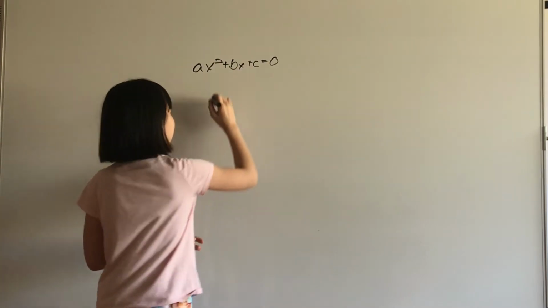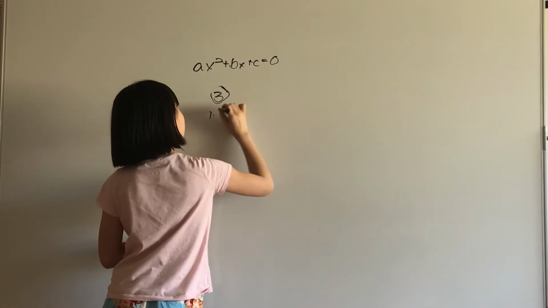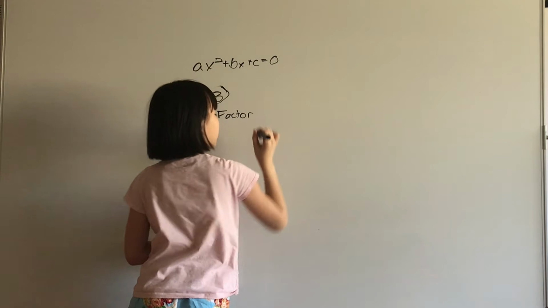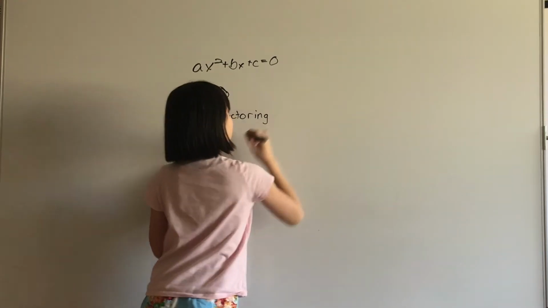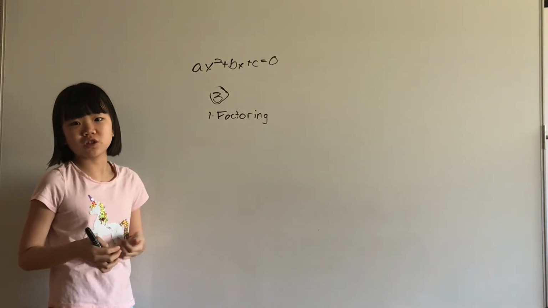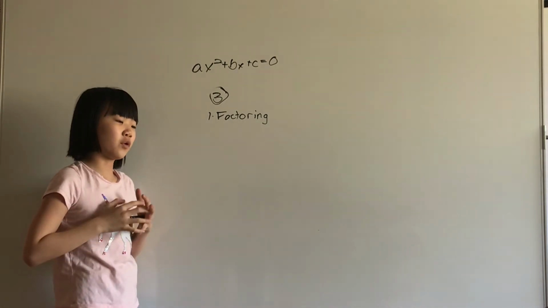And there are three major ways of solving a quadratic equation. Number one is factoring as a product of two monomials or binomials. A monomial is basically just one term, like an x term or a y term, or just a constant. And a binomial is of the form ax plus b.